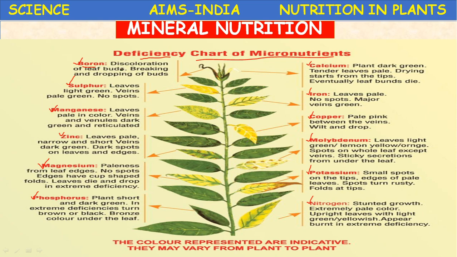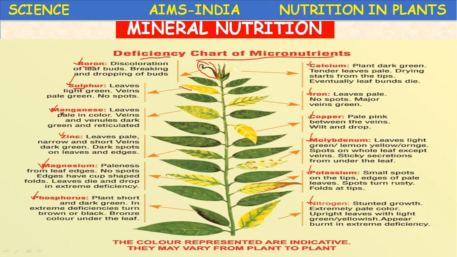Boron: the discoloration of leaf buds, breaking and dropping of buds. See here, the discoloration of leaf buds and breaking and dropping of buds is the symptom of deficiency of boron. Next, sulfur. In sulfur deficiency, leaves become light green or yellowish or pale green. No spots are there on the leaf. Leaf becomes pale yellow or green. Okay, this is a symptom of deficiency of sulfur.